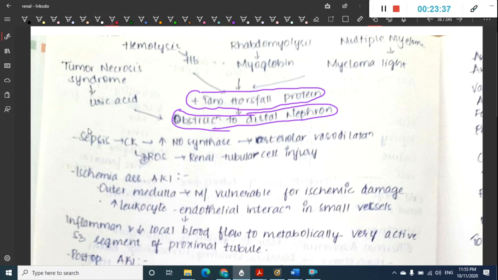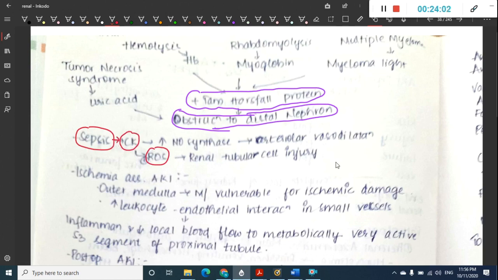Next we have sepsis. Sometimes sepsis can also cause acute kidney injury. Sepsis can release cytokines and also reactive oxygen species. These cytokines will increase nitric oxide synthase, thus causing arteriolar vasodilatation, whereas these cytokines also activate reactive oxygen species, thus leading to renal tubular injury.